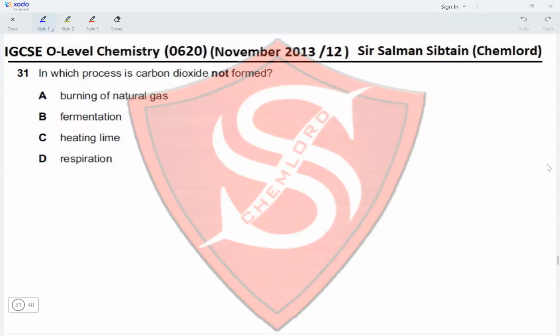Hi guys, this is IGCSE O-Level Chemistry, Paper 12, November 2013, question 31. In which process is carbon dioxide not formed?